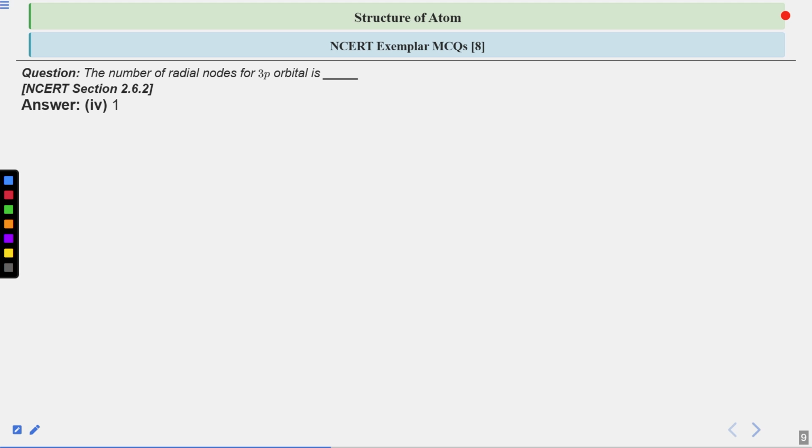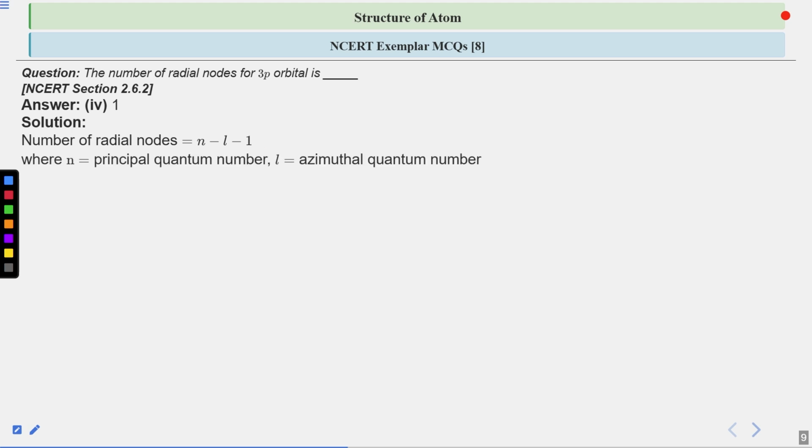So the correct option is 1. There will be one radial node. How will we solve it? To solve this, you must know first the formula as I told earlier, and second the values of n and l for this given orbital. So this is your formula: n minus l minus 1. Here n is your principal quantum number, l is your azimuthal quantum number.